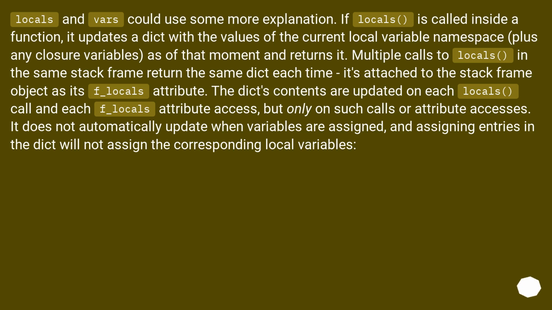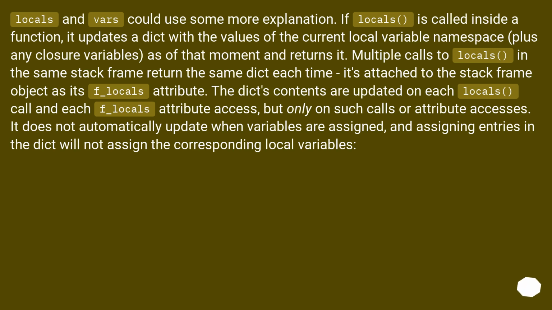Locals and vars could use some more explanation. If locals is called inside a function, it updates a dict with the values of the current local variable namespace, plus any closure variables, as of that moment, and returns it. Multiple calls to locals in the same stack frame return the same dict each time. It's attached to the stack frame object as its f_locals attribute.